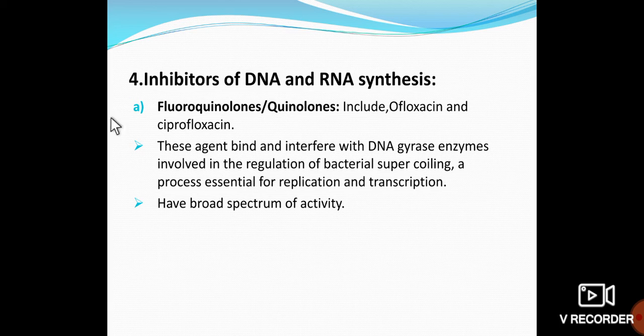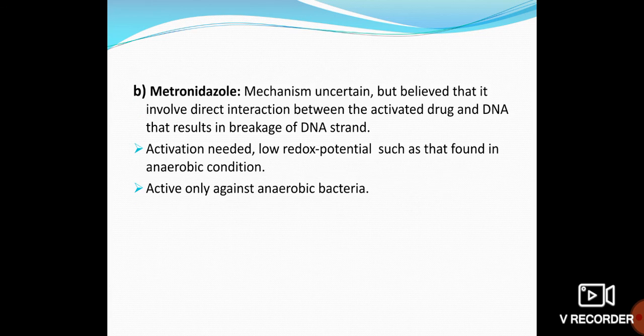Next one is the inhibitors of DNA and RNA synthesis. Examples are the fluoroquinolones and the quinolone groups. These affect the DNA gyrase enzyme, which regulates bacterial supercoiling. This is very essential for bacterial replication of the DNA as well as the transcription of the DNA. So these antibiotics also have a broad spectrum of activity.